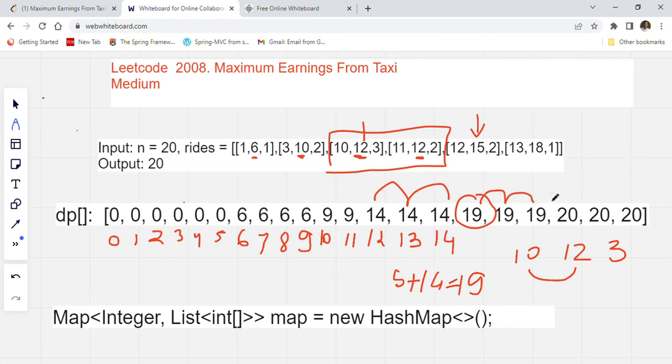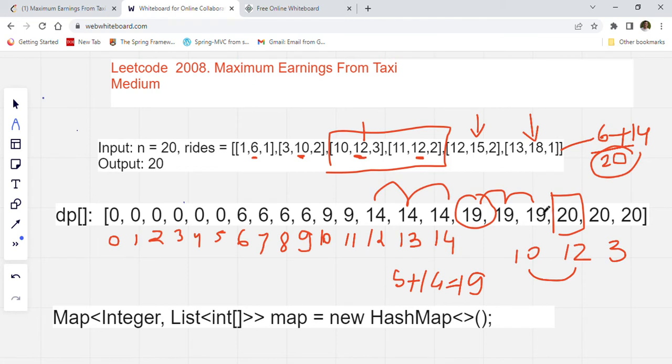Now what happens when we reach 18? We have one more passenger we will drop here at 18. So we have to check how much profit we will get if we are picking this passenger. 18 minus 13 is 5 plus 1 is 6 profit we will get from this. But we have to add the already earned profit at point 13. So how much we earned? 14. So 6 plus 14 is equal to 20. Whenever we get this 20, we will update it.